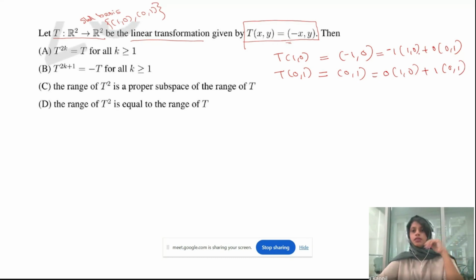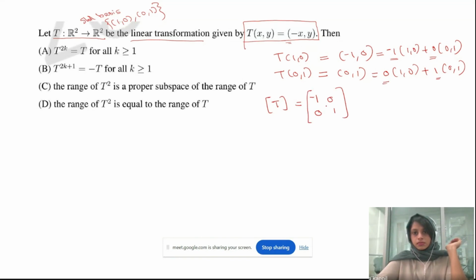Clear? Now we can write the coefficients of each element in column form. Then you will get the corresponding matrix for the linear transformation. So here the matrix for T will be equal to, see, this one (-1, 0), write it as a column, and here (0, 1). Okay, so this is the matrix for T.